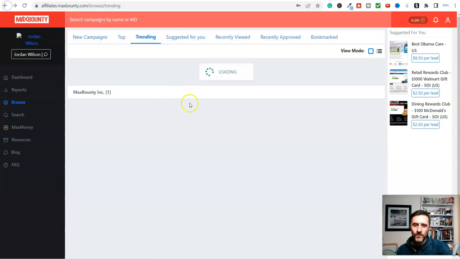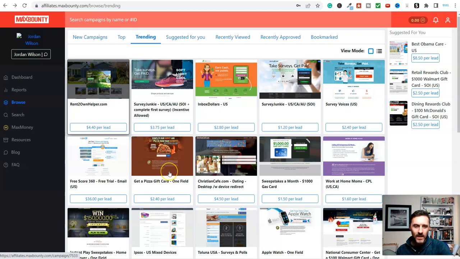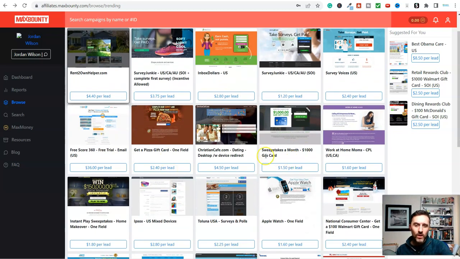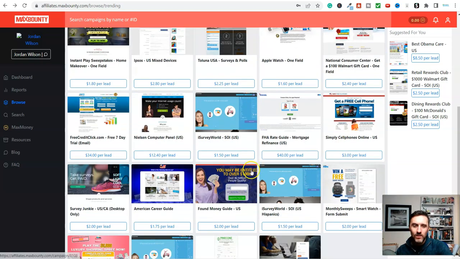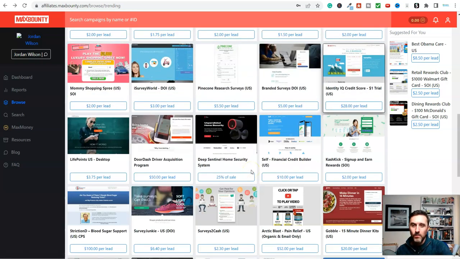So let me go back and we'll stay in the trending tab. So we can see on here, a gift card is obviously very popular. We've got a card over here. What's this? $1,000 gas card. This is sweepstakes. We've got surveys. And this is just the trending category over on Max Bounty. And we can see on here, a shopping spree.